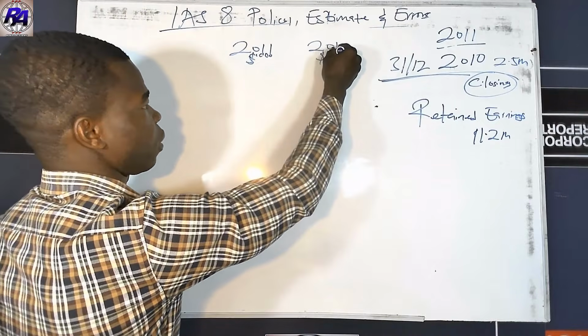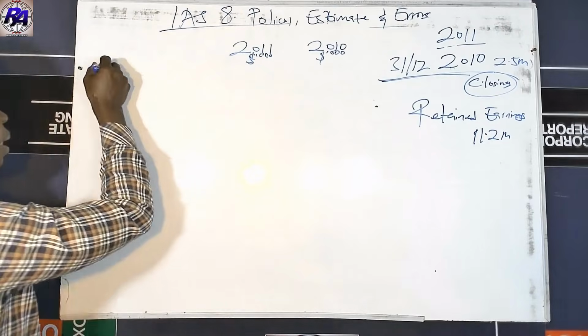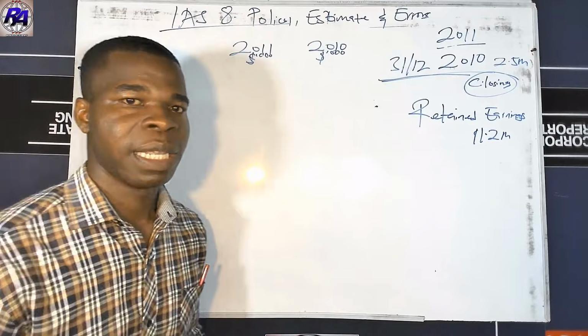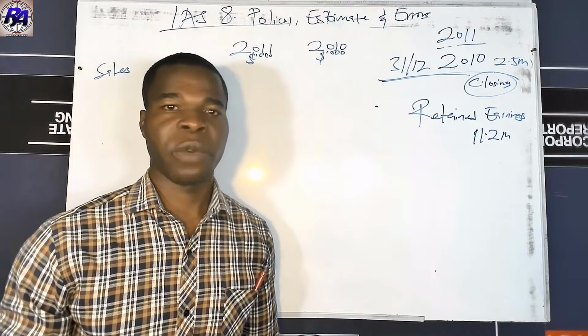So 3 zeros at the top here. Alright, so we have our sales. This sales figure is not affected in the question. They didn't tell us anything about the sales figure. The issue is about the cost of sale.